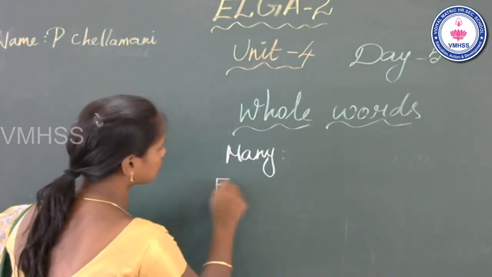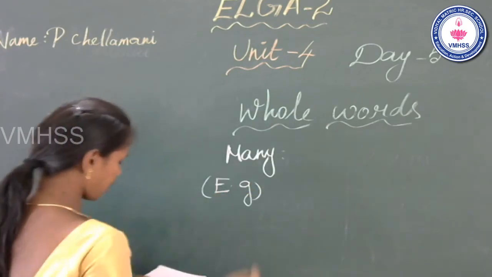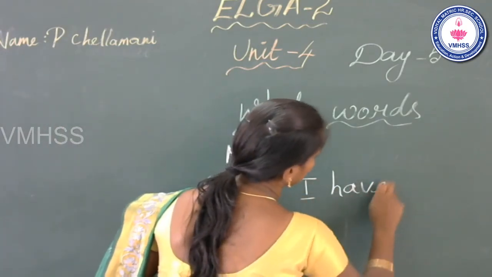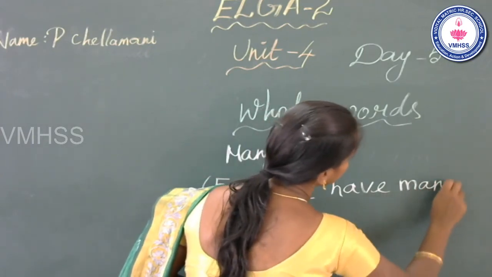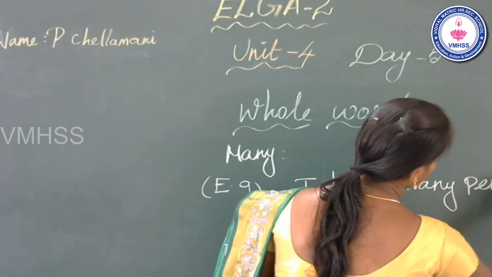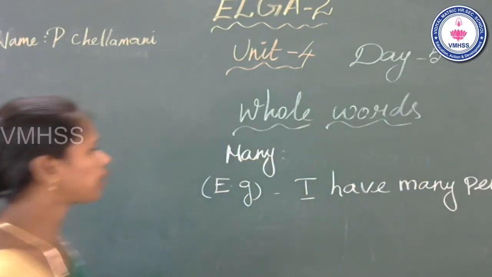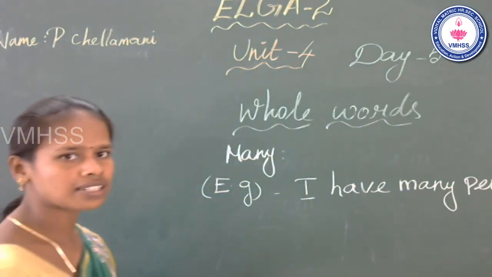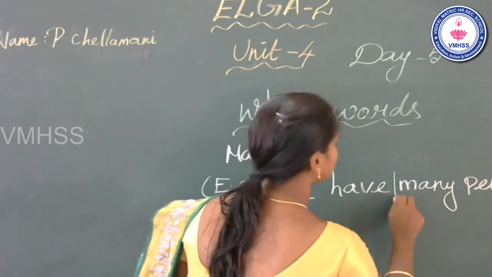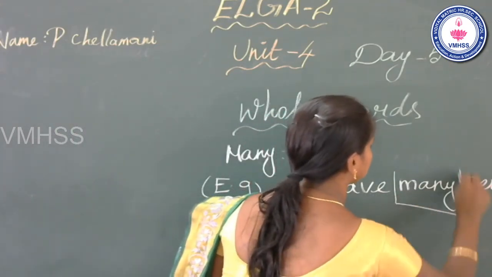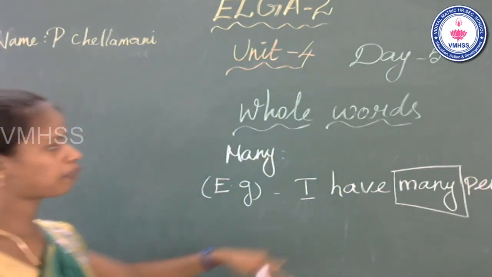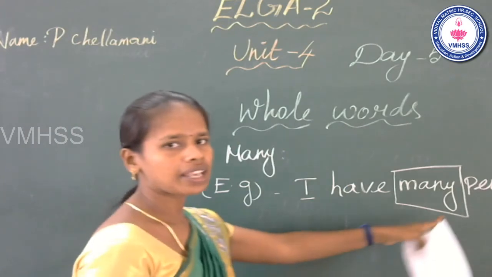Okay, see the first example. I have many pens. Where is the whole word many? Find it in this sentence. Yes, it comes after have. Okay, the first example, I have many pens.